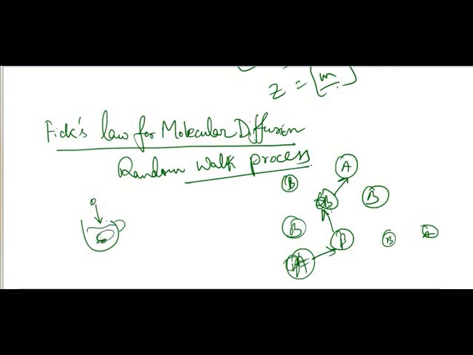In this case, there is no motion in the fluid. You just pour some dye in the cup of water, and eventually, some time after, you will see the blue dye has spread across the water. How has this been achieved? It is achieved due to molecular transport or molecular diffusion.